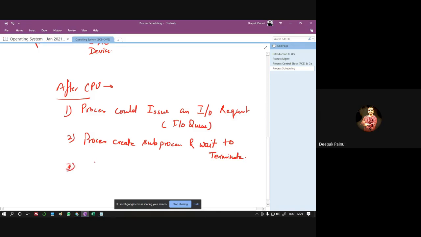Next possible condition is process may be rescheduled on time slice expiry.